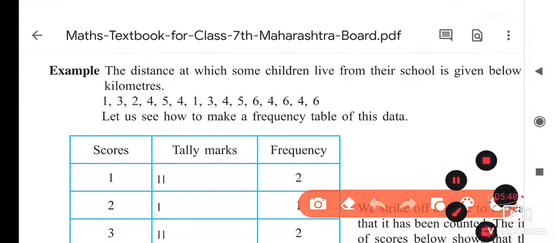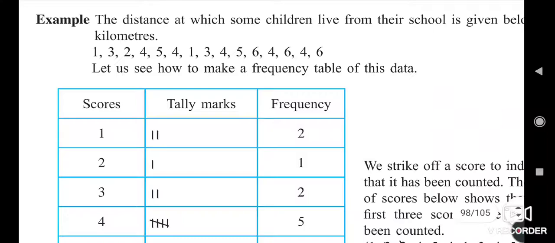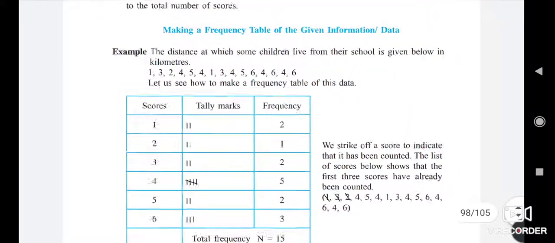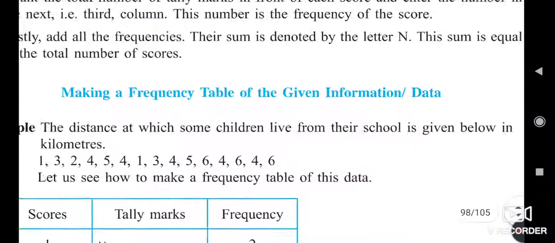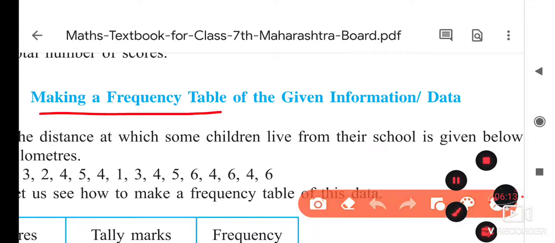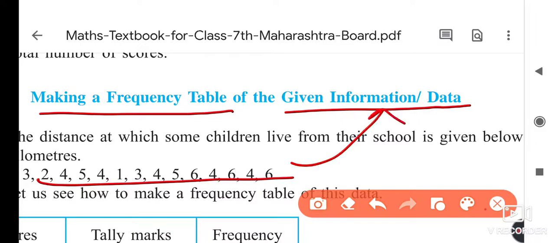Okay, and it is more. So how many numbers are there? 1, 2, 3, 4, 5, 6, 7. So many numbers are there, and if you find the average by the above method, then it will be difficult for us. And for that purpose, the other method that we are using is the frequency distribution table. Making it for what? Getting the answer. Here it is given, making a frequency table from the given information and the data. So this information is called the given information or the data.